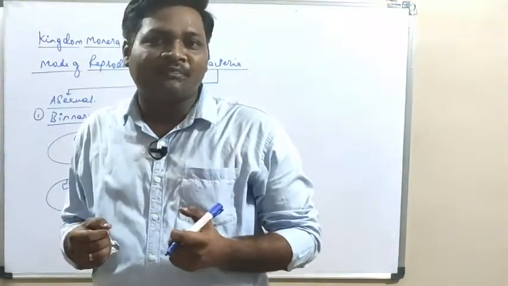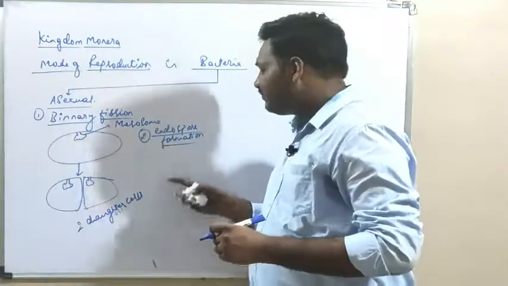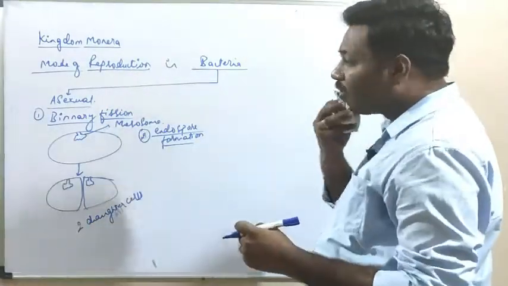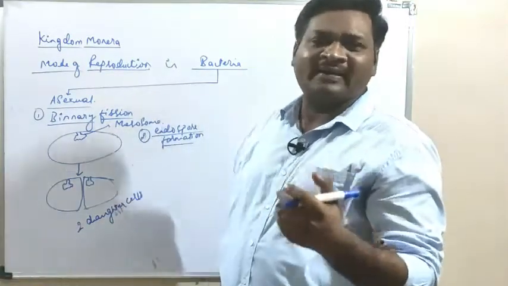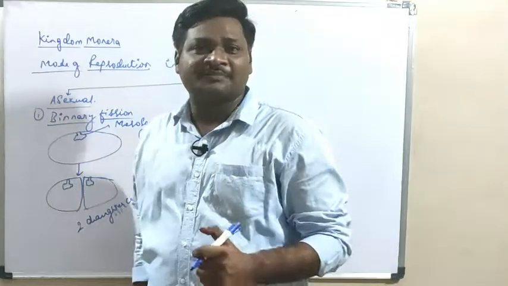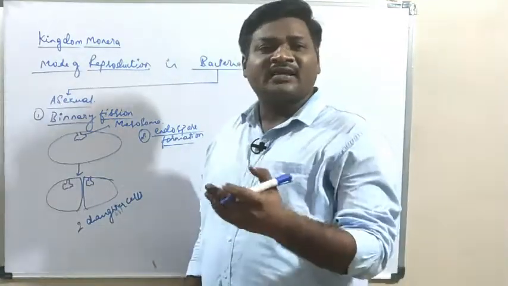Why do we boil the milk? Because milk contains various bacteria, and these bacteria are responsible for causing certain diseases. The most common bacteria found in milk is lactobacillus, the lactic acid bacteria, which releases lactic acid under favorable conditions.